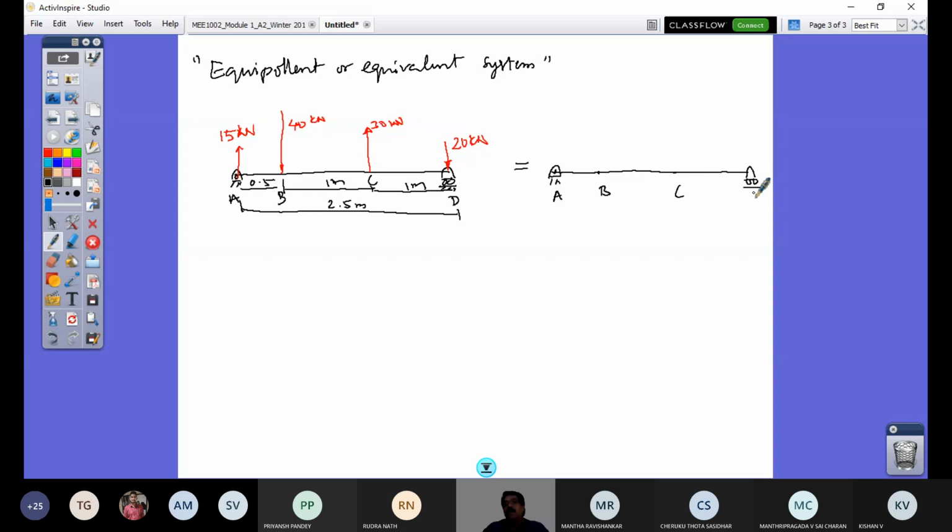This is not a couple system, since the two forces are parallel like that. I do not know if this is a couple system; only when solving will I know. But I require to replace these four by two forces. When I say this system and that system are the same, that is what is called an equivalent system.